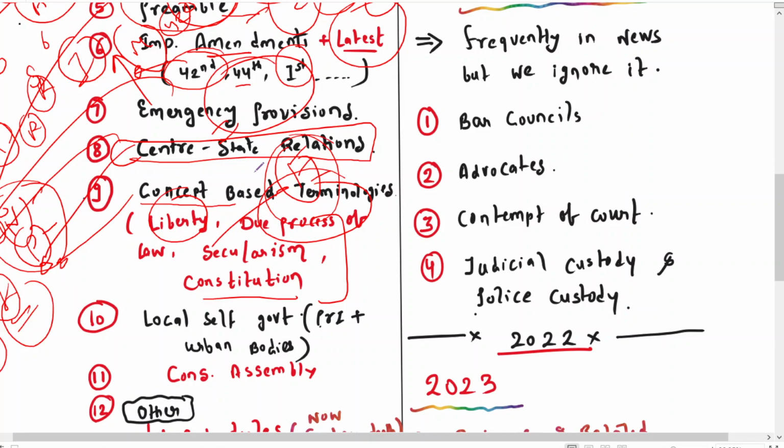Okay, so these are the terms which are mentioned in the preamble, and the terms which are mentioned in the DPSP. So you can understand all of that and try to go deeper. Otherwise you will not be able to solve the question. You will get confused in the options, because in these concept-based terminology, UPSC does give the easy question, but the options are a little bit tricky.